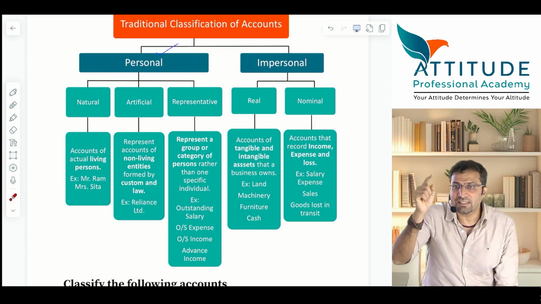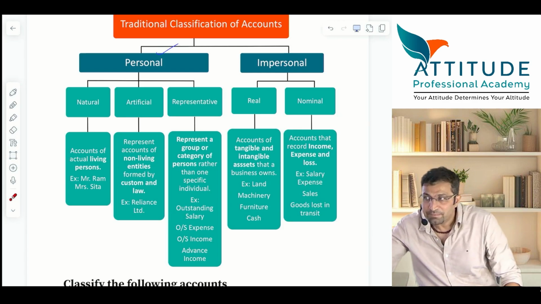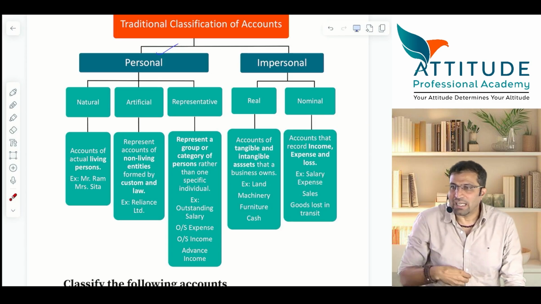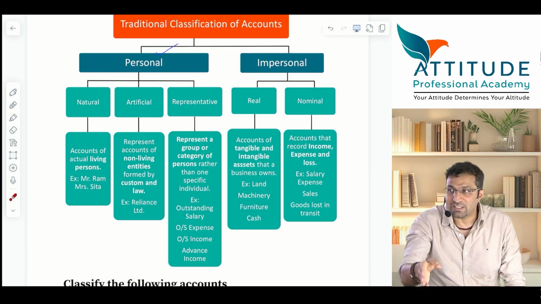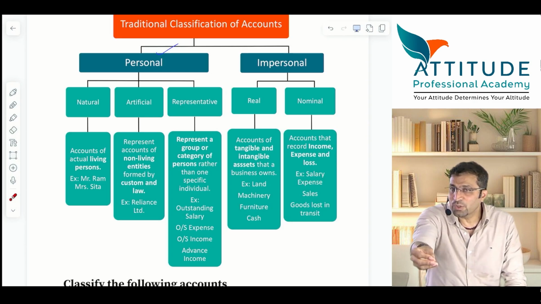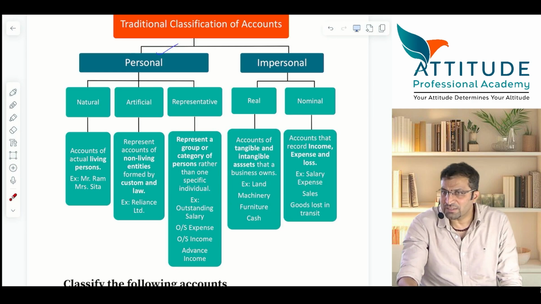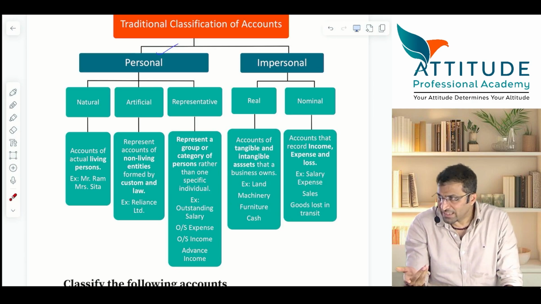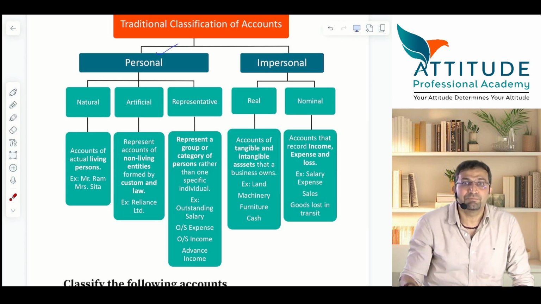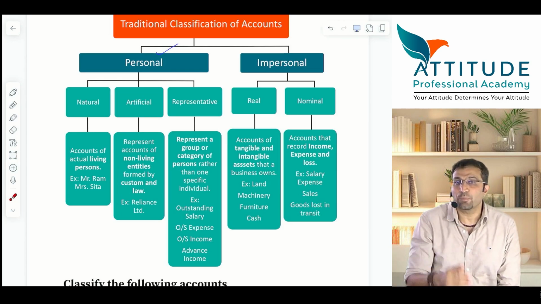Okay. Now I'll ask you a question. Please answer. Let us say you are my tuition teacher. Hear it carefully. I have paid you the fees in the month of March. 10,000 are your fees. You have received this 10,000 rupees now. You feel that you are going to start in this month only and finish off in this month. So you have already passed the entry as income. What entry did you pass? Tell me.